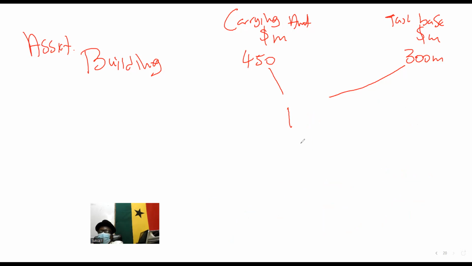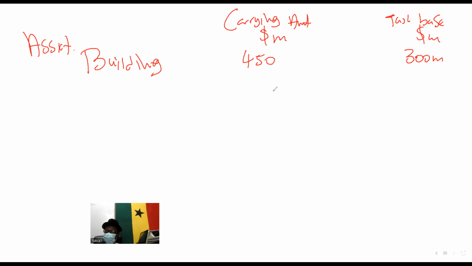Now, there are types of deferred tax or temporal difference. Anytime the item in question is an asset and the current amount is greater than the tax base, there is a temporal difference. Let me give you more examples before I come to them.